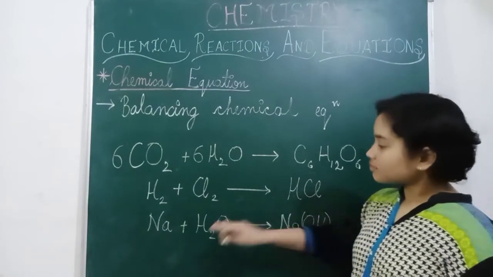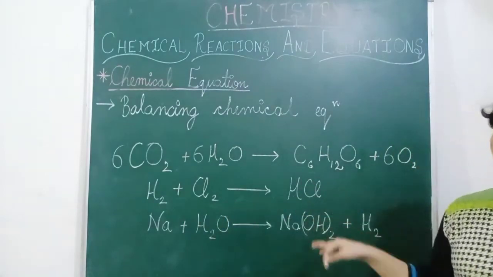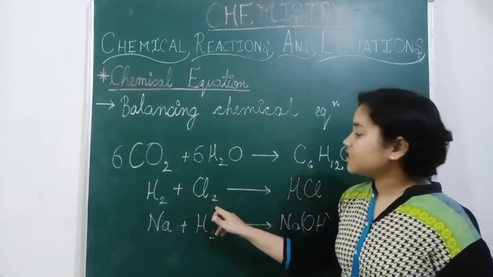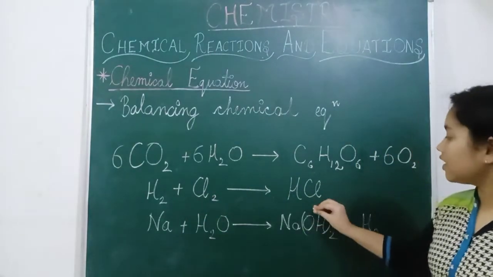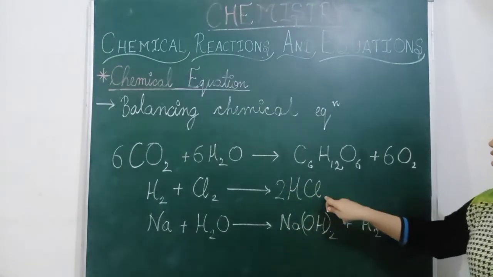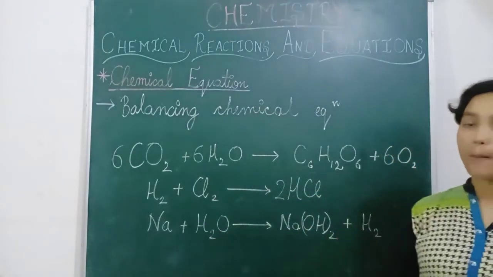Now we have the second one: hydrogen plus chlorine gives hydrochloric acid, or hydrogen chloride. Here hydrogen is 2, and here hydrogen is 1, so we will write 2 here. Now chlorine is also 2 here, and here also 2. So this equation is balanced.